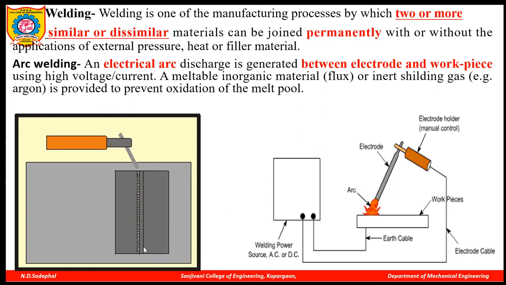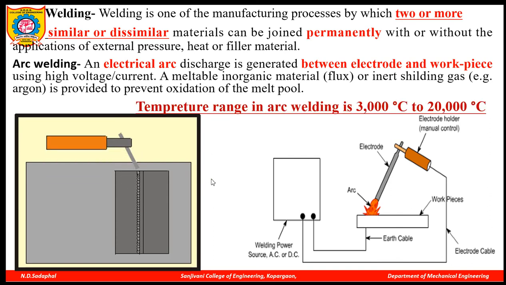Then you have to maintain a small gap of 2 to 3 mm between the electrode and workpiece, so that the arc is continuously generated, and you can move from one point to another point, so that the joint is formed. This joint is formed due to melting of filler metal, and that melted filler metal fills up the gap between two workpieces and the joint is formed. The temperature range in the welding process is around 300 degrees Celsius to 3000 degrees Celsius to 20,000 degrees Celsius.